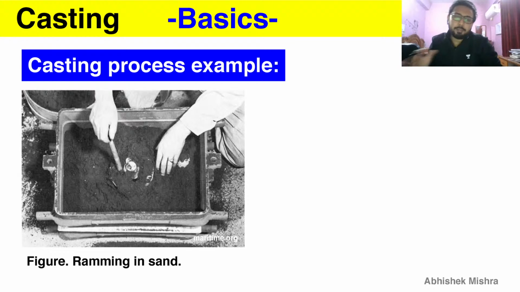So why is ramming done? Ramming is done to give dimensional stability to the cavity, because after you have removed the pattern, you want your cavity to be in good shape and size and not be unstable, so you can continue your casting process. So for dimensional stability, ramming is done.